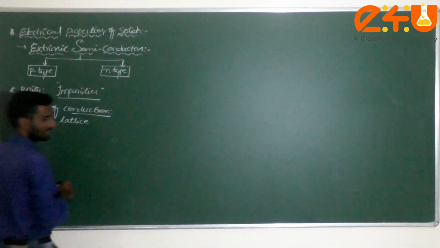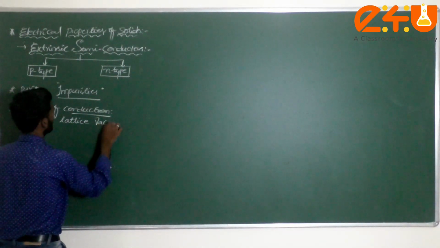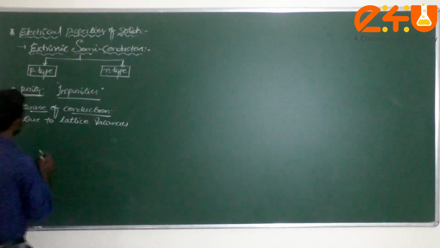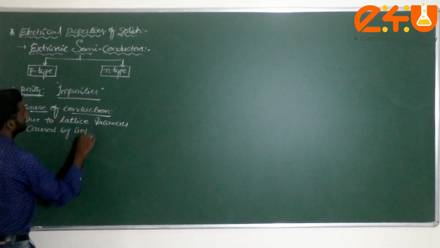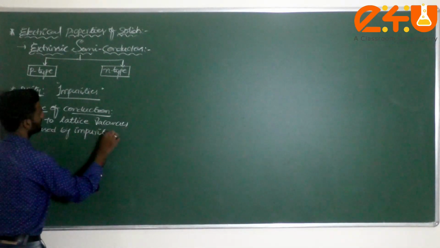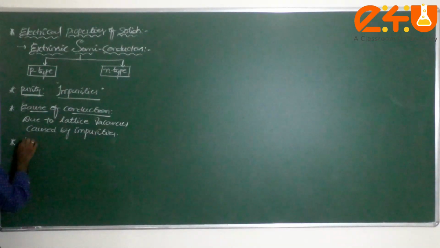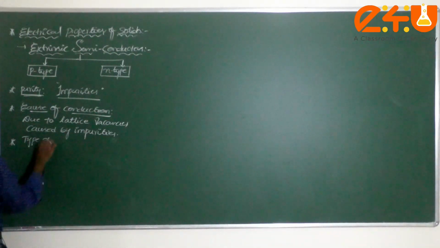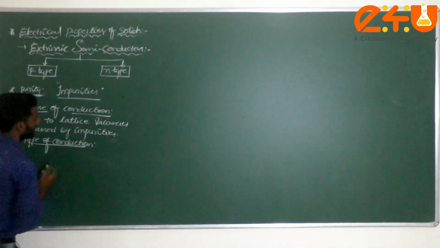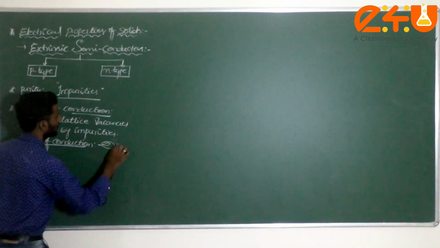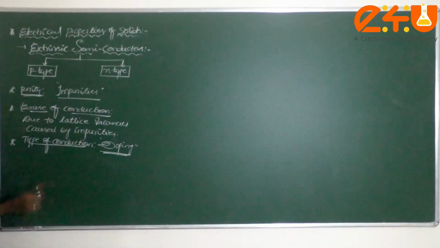Due to what, dear student? Lattice vacancies, caused by impurities. Caused by what? Impurities. Next one, what type of conduction takes place here? Type of conduction we can call doping.